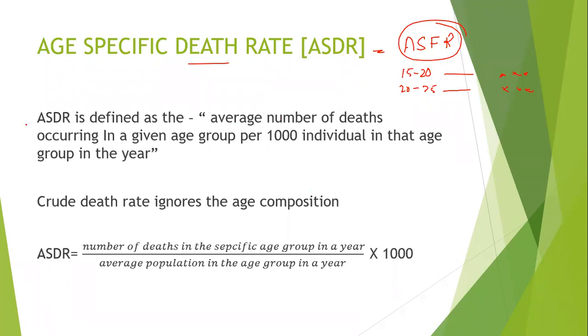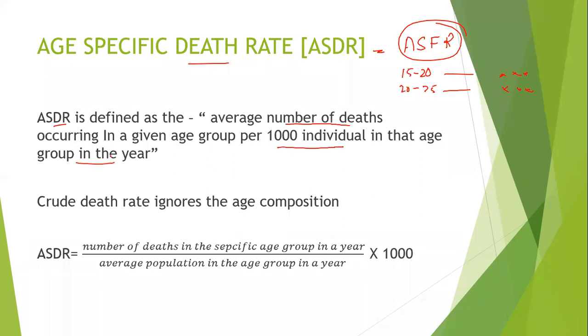What is ASDR? Age-specific death rate is defined as the average number of deaths occurring in a given age group per 1000 individuals in that age group in the year.